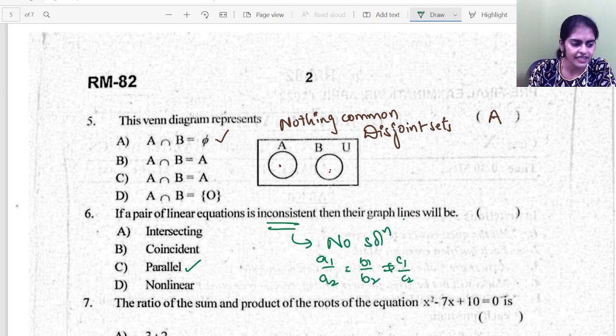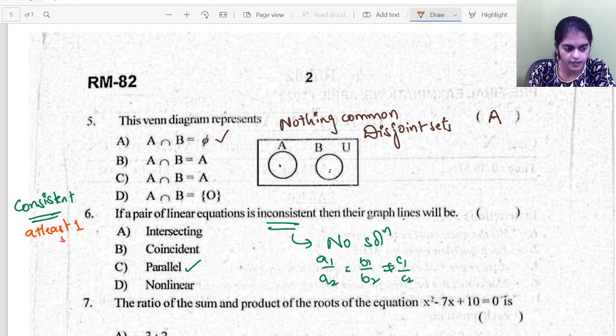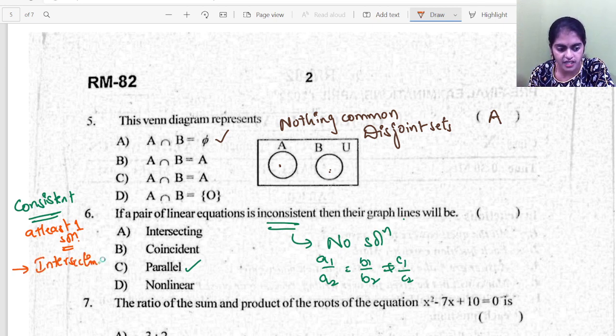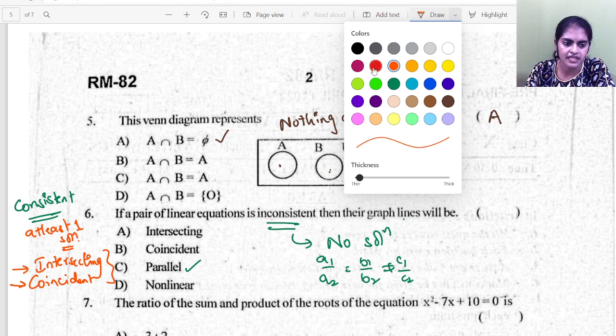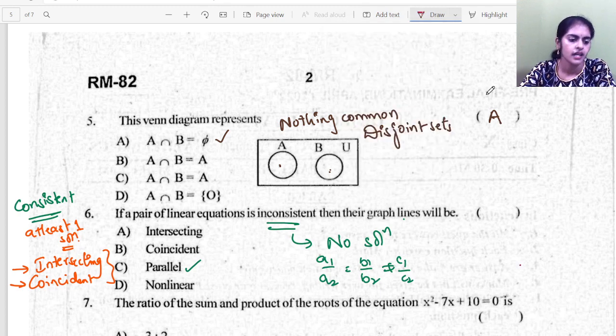Now what about a consistent pair of linear equations? In the question they asked you what is inconsistent. Now what is consistent? A consistent pair of linear equations should have at least one solution. If the pair of linear equations have a solution, they are called consistent. If they don't have any solution, they are called inconsistent. So where do you have at least one solution? In intersecting lines, you have one solution, at least one, meaning minimum one. And in coincident lines you have infinite solutions. So these two are examples of consistent. Wherever an extra concept is needed, I am just teaching you that so that it will be useful for you. Now let's proceed to the next question.